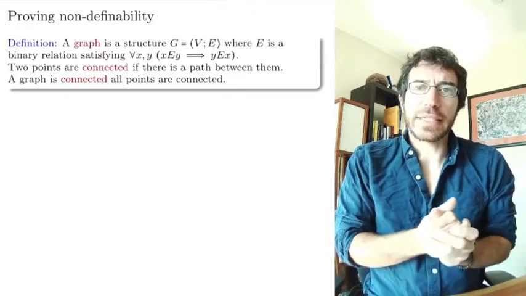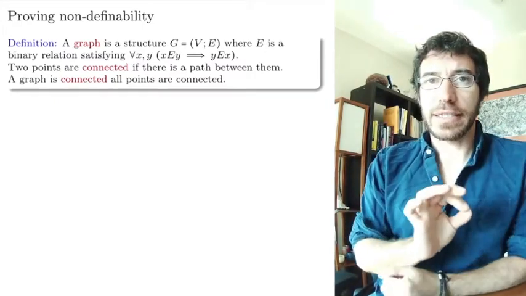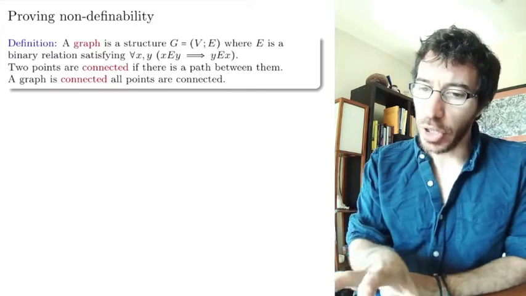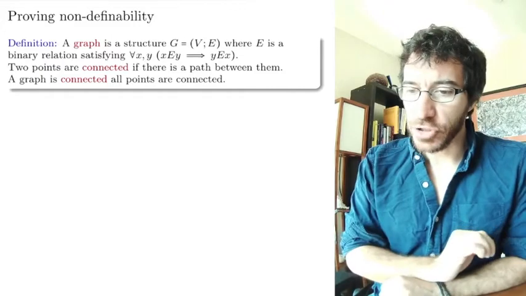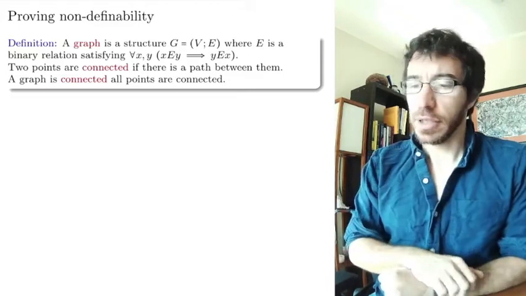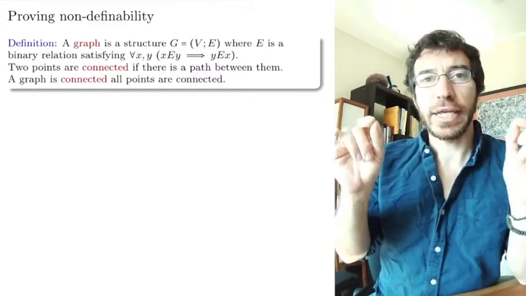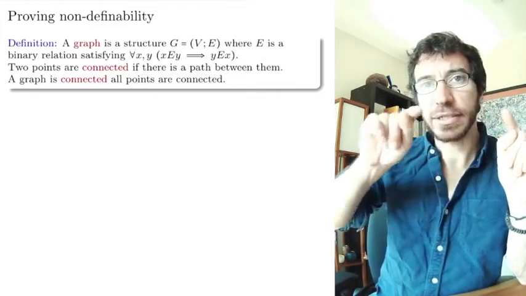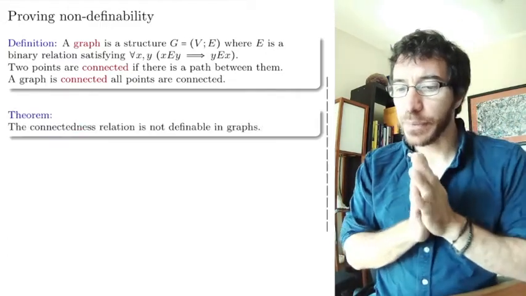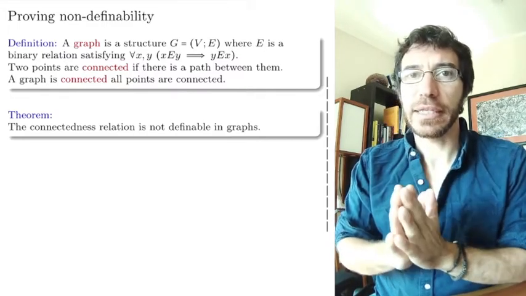Welcome back, everybody. So now we're going to see another application of compactness, and the idea now is to show that a certain notion, connectedness, is not definable. Up here is the same definition we had before. A graph is just a bunch of vertices with edges connecting them. The edges are represented by a binary relation E. Two points are connected if there exists a sequence of vertices that have edges between them that connect one to the other. And what we want to prove is that the connectedness relation is not definable in graphs.